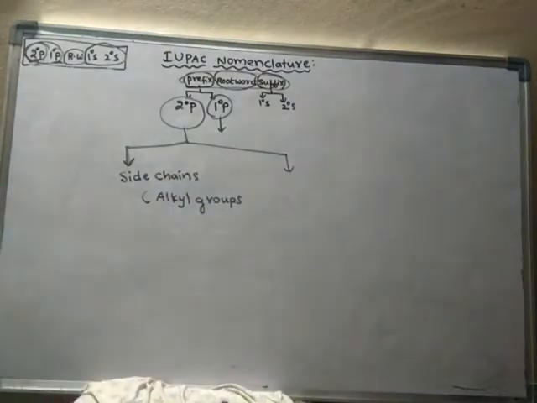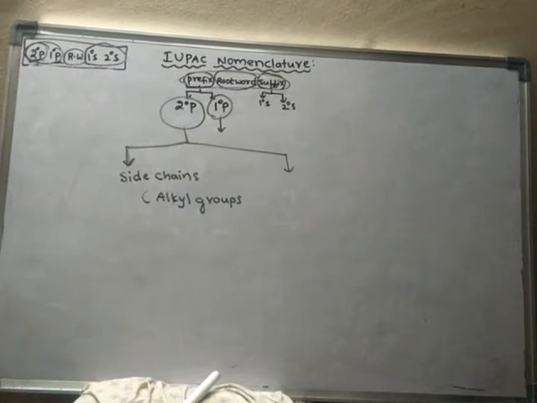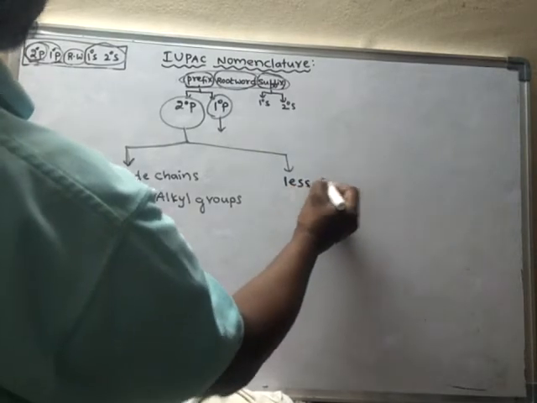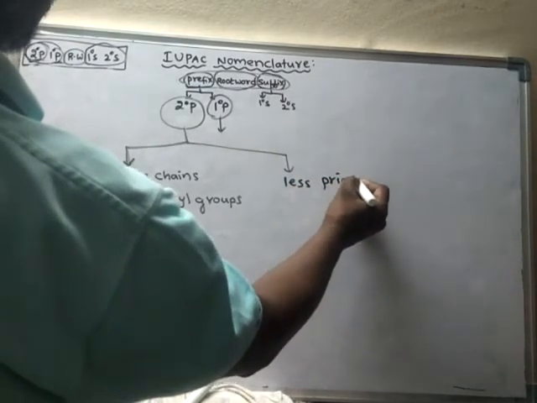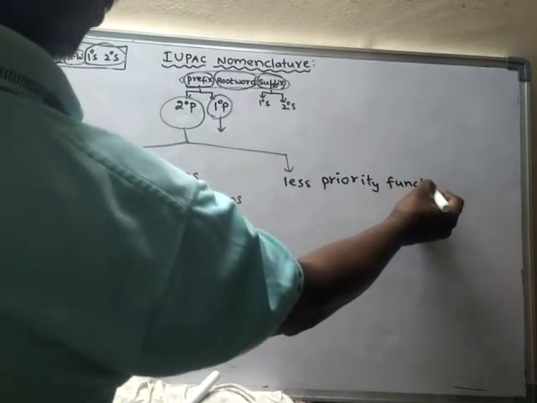And the other type of secondary prefixes are called less priority functional groups. Already we learned this one. Less priority functional groups.